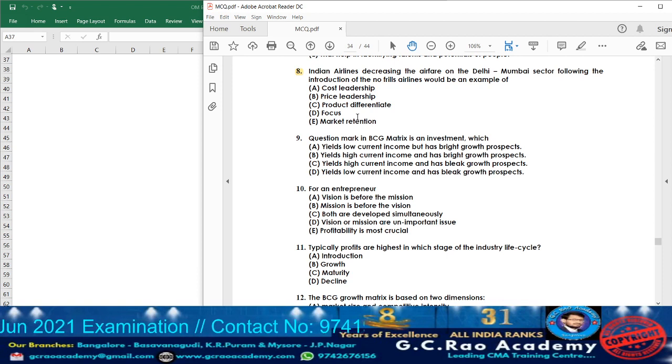Focus strategy. What does focus strategy actually involve? It involves targeting the products to small markets. They concentrate on small audiences. That we are going to call focus strategy. Next, we have another option that is given, market retention.